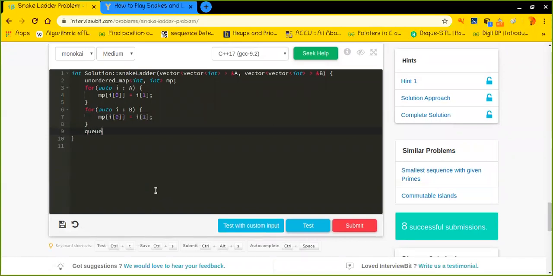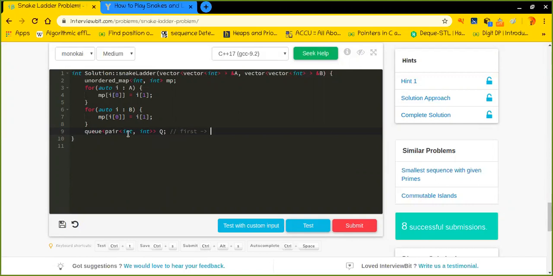Now I will have a queue. Let's say it is a pair type. So let me tell you what the pair is basically defining. What is the pair basically referring to? So the first element will be referring to where I am currently at.